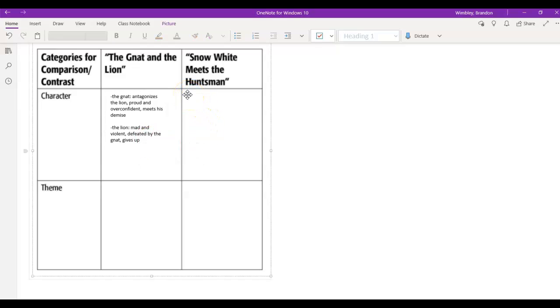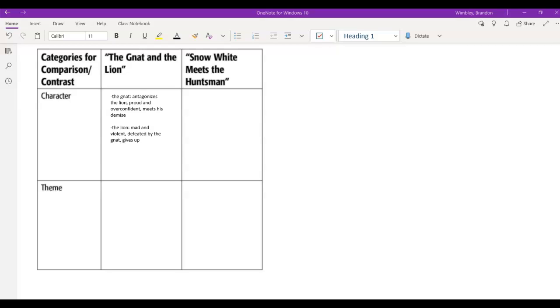Now let's think about the characters from Snow White and the Huntsman. There's quite a bit in there. We have the magic mirror, and the magic mirror speaks truth about the fairest of the land. There's the evil queen who's vain and jealous of Snow White and Snow White's beauty, and she's full of hatred. There's a huntsman who follows the queen's order but can't harm Snow White because he has that, remember that simile? He has that weight being lifted off because he doesn't really want to do it.